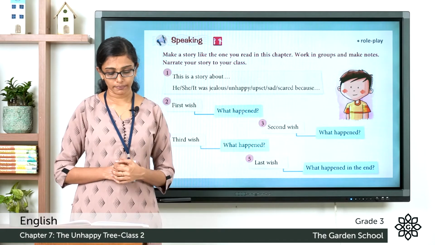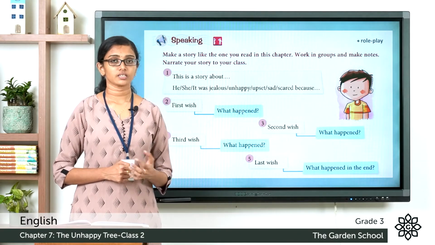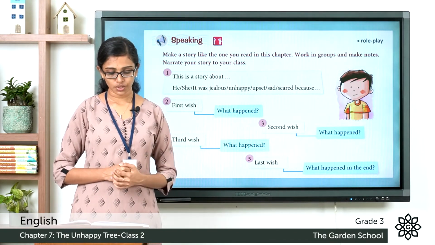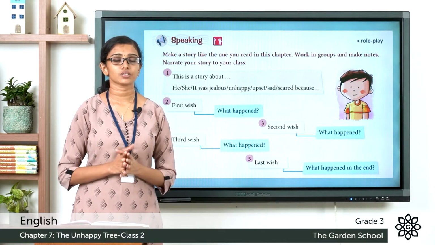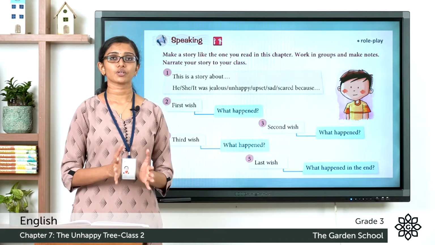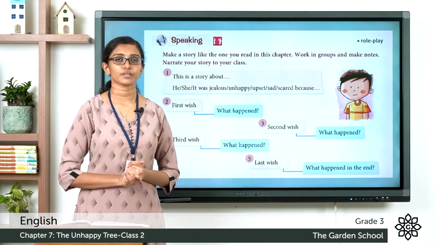Second wish, then what happened? Then a third wish, and you can tell what happened next. And last wish, what happened in the end. You're asked to make up a story and tell the story. A story similar to the story we learned in the chapter, The Unhappy Tree.